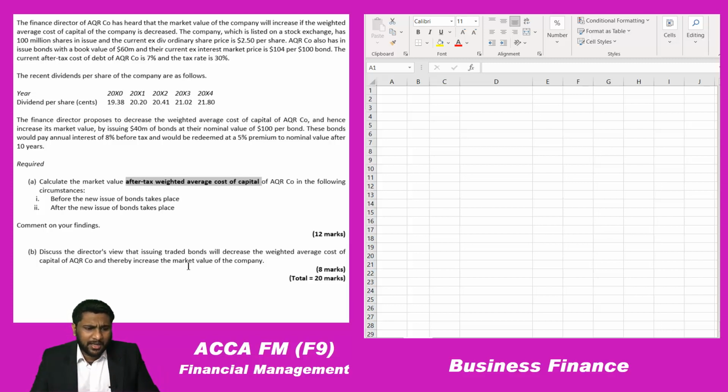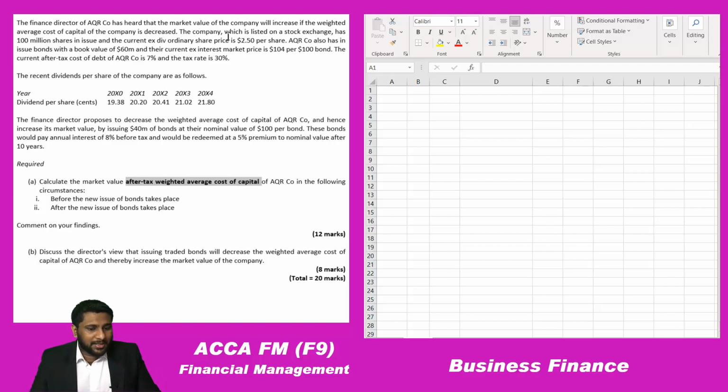So now let's read the scenario. When you are reading the scenario, very important, make sure to note down whatever the important points. You have a scratch pad in your exam. In the scratch pad, make sure to note down everything. If not, you can keep the important points in your mind as well. The finance director of AQR company has heard that the market value of a company will increase if the weighted average cost of capital of the company is decreased. So what this director is thinking is, if the weighted average cost of capital decreases, the market value will increase.